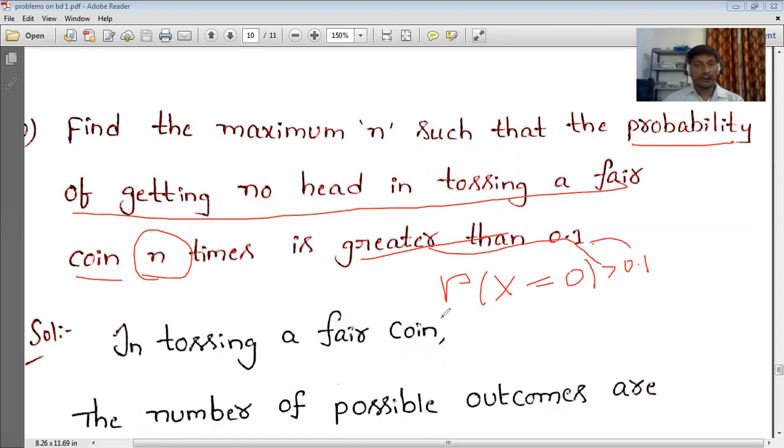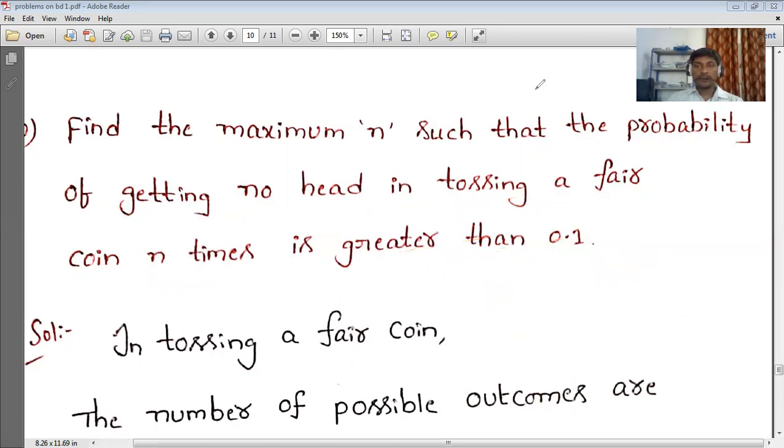Then we are going to calculate n. After substituting, we get (1/2)^n is greater than 0.1. By substituting different values in place of n, we find at which value of n that condition is satisfied, and along with that, that value should be the maximum one. So 1, 2, 3. At 4 we got less than 0.1. So from 4 onwards this condition doesn't satisfy. So the maximum is 3. For that we wrote 3 as the final answer. Okay, so this is one of the important ones.